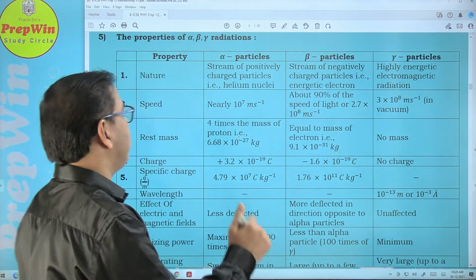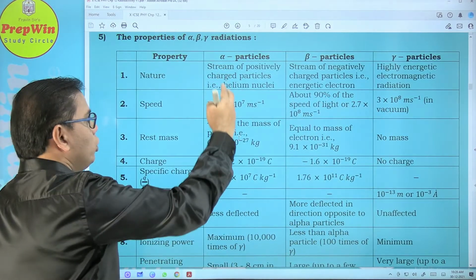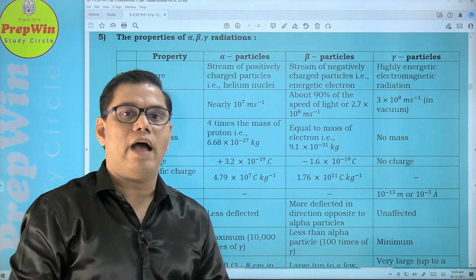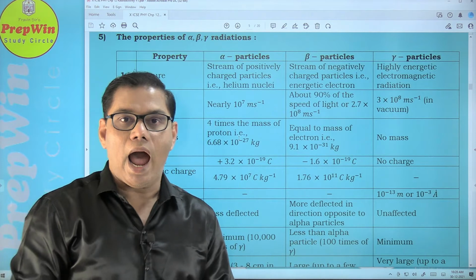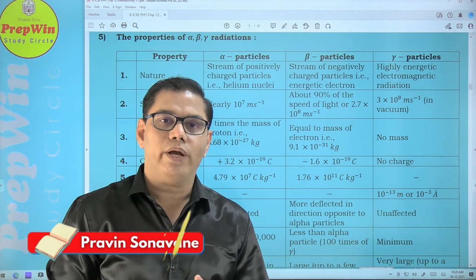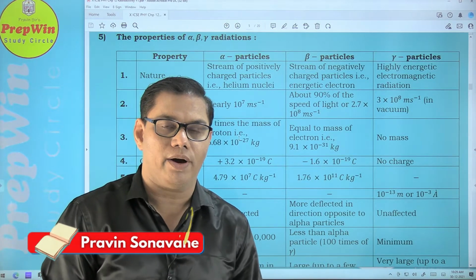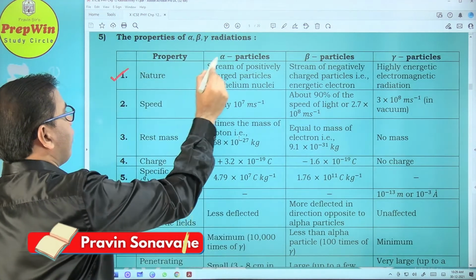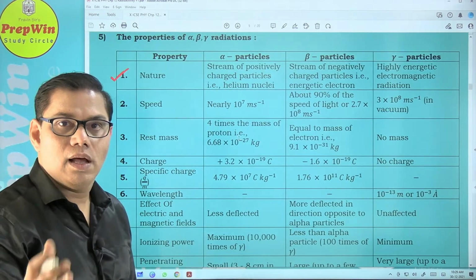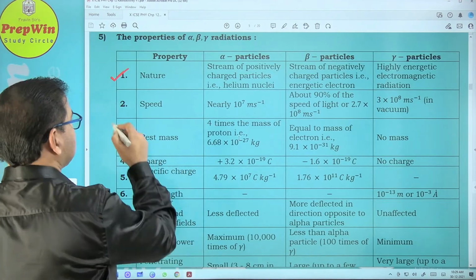When we compare the properties of alpha, beta and gamma particles, you will see that mostly I have covered all the points. As I told you, today I am going to be short and sweet, so I am going to consider only those parts which I have not covered so far. About the nature of the alpha, beta and gamma particles, I already have spoken and I have covered them in my previous class.